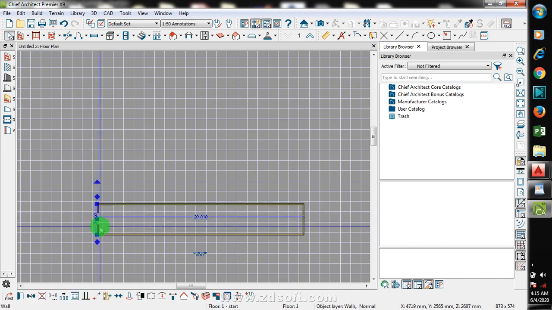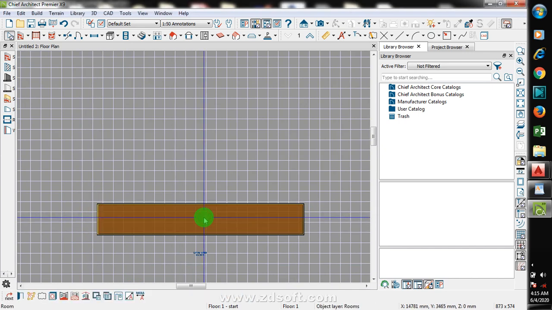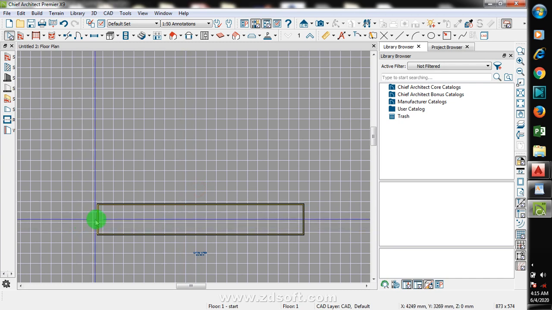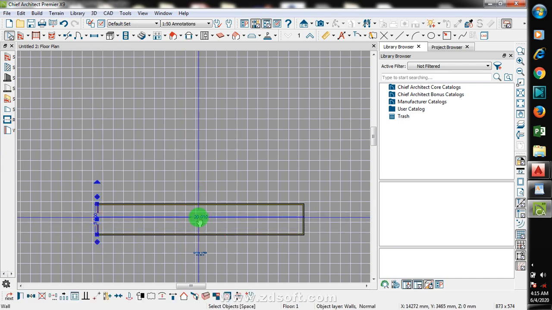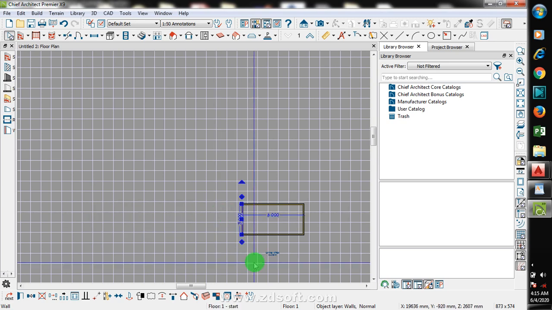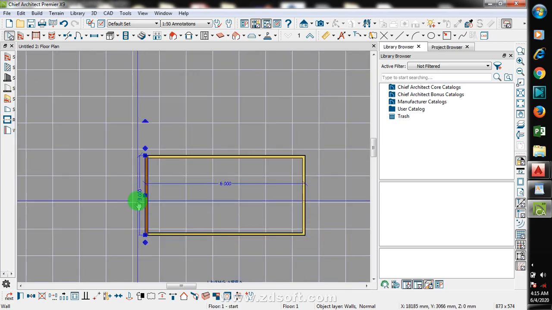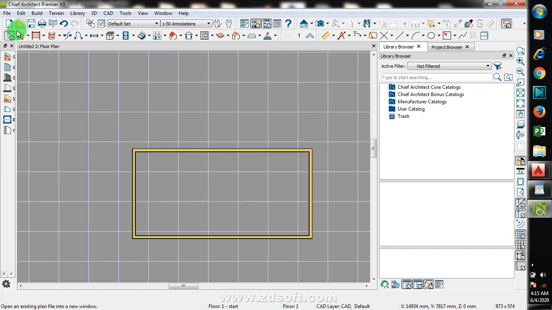If I click on this wall, I click here, sorry, I made a mistake. If I click here and then I click here and then I make it 6,000. Okay, now if I click on wall, or let me click down here and click on interior wall, and I click here and I drop. Amazing, right?